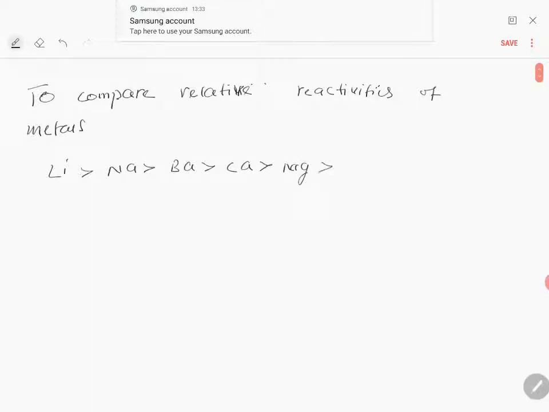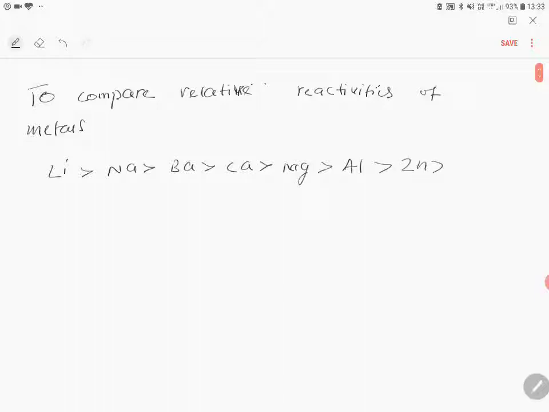So this is nothing but the decreasing order of metallic character in accordance with the electrochemical series. Since we are comparing the relative reactivities of metals, I am not including fluorine here.